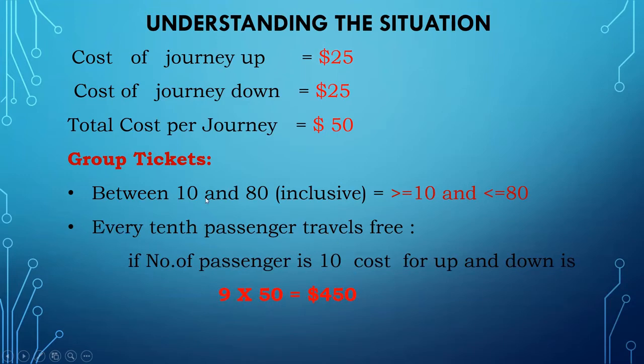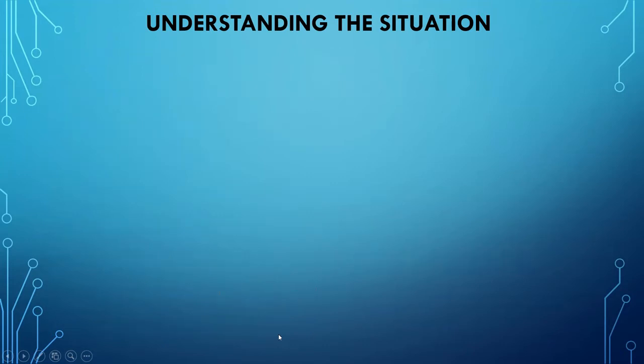Like that, if 20 people are traveling, then 2 people can travel free. So they have to purchase tickets for only 18 members. That calculation we have to include while we are making the task. And it is clearly told that all travel together. All traveling together means in the same coach, in the same train.